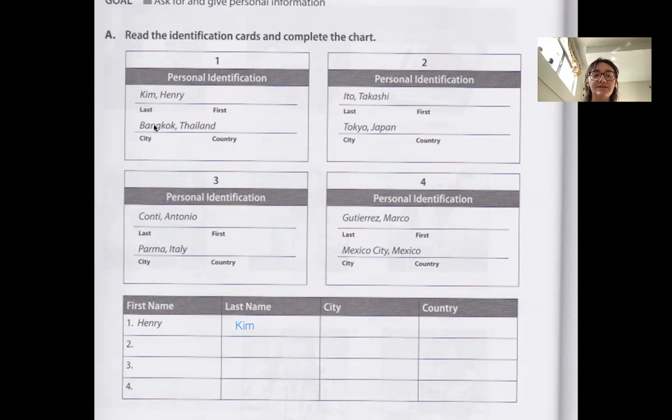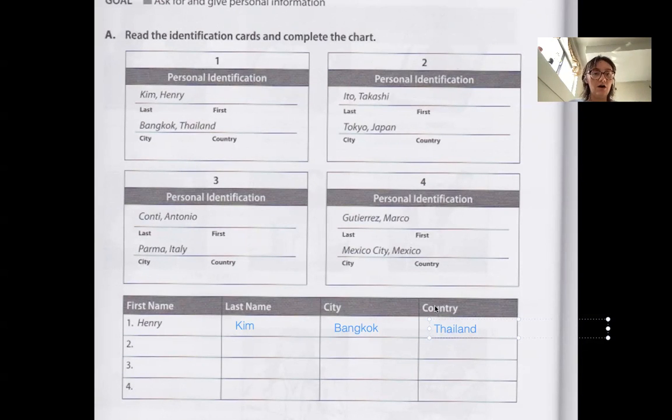So we look above it and it says Bangkok, right? Bangkok. Okay. Next one is it wants us to write the country. And we can see that the country says right here, and then right above it, it says Thailand. So we write Thailand. So first name Henry, last name Kim, city Bangkok, country Thailand.